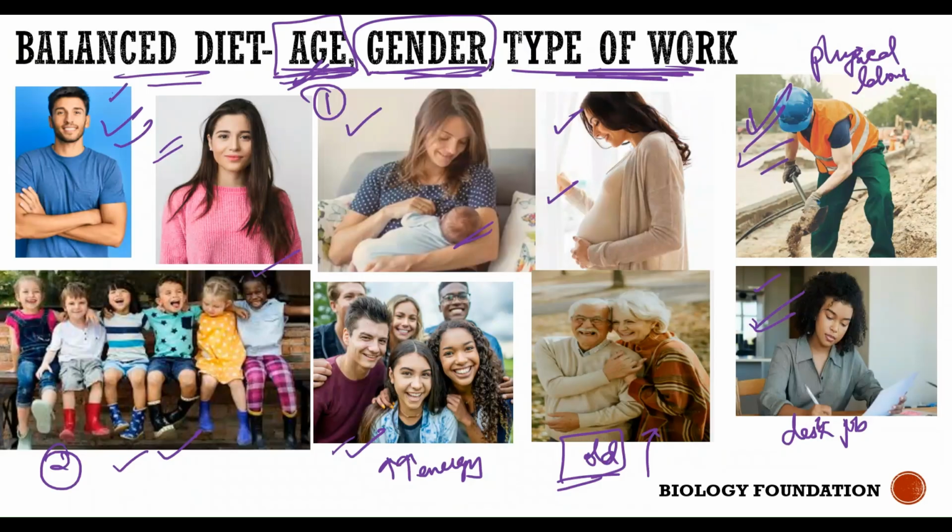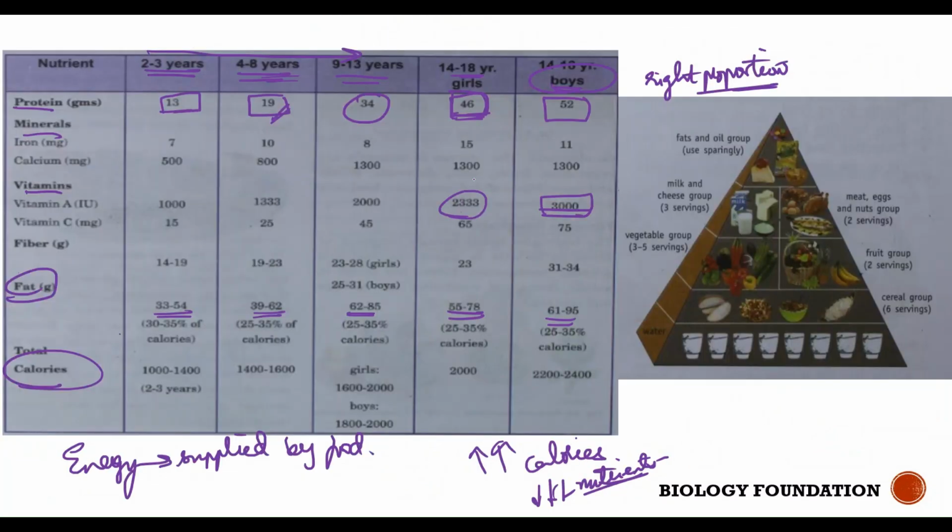And how should we take the diet? It depends on whether you are a child, who requires more food compared to an elderly person. A female who is lactating, or a pregnant woman, requires more food as they are feeding the baby, right? So they need more nourishment, and a person doing physical activity needs more energy compared to a person doing a desk job. Can you see here the pyramid, where the amount of water that you have to drink should be more.